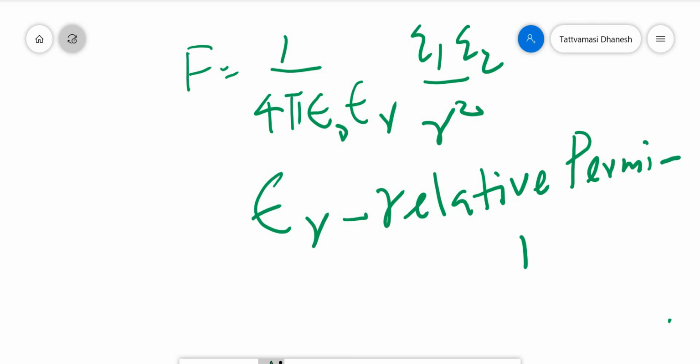So this is another equation: 1 by 4 pi epsilon 0 epsilon r q1 q2 by r square.